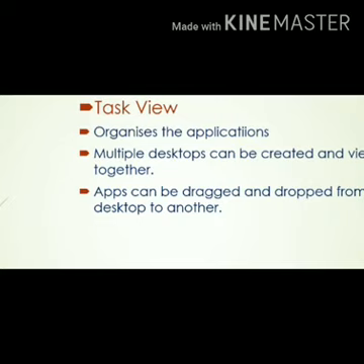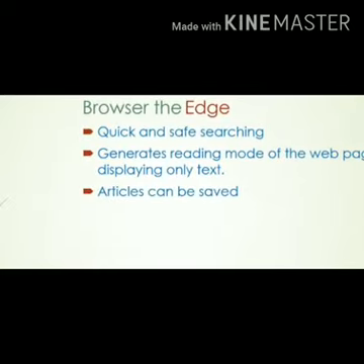Apps can also be dragged from one desktop to another. This Task View button is a shortcut to File Explorer and various other applications.